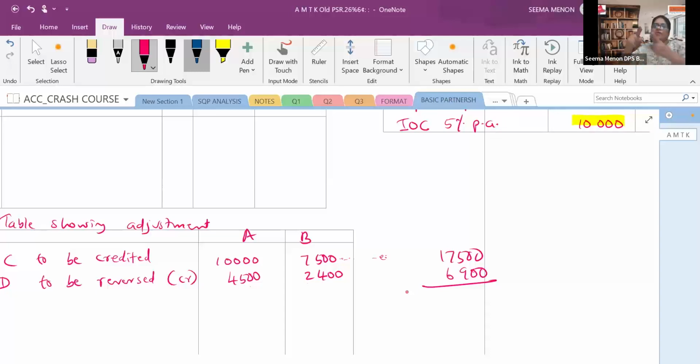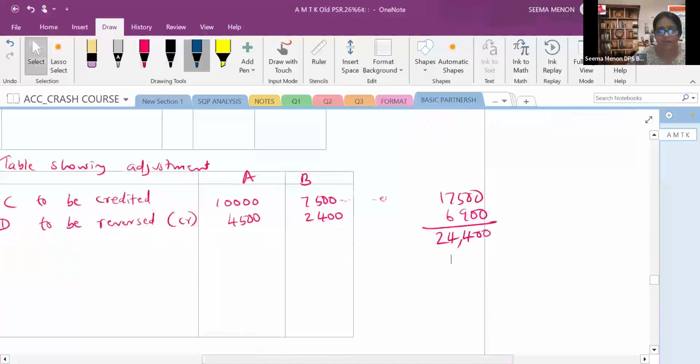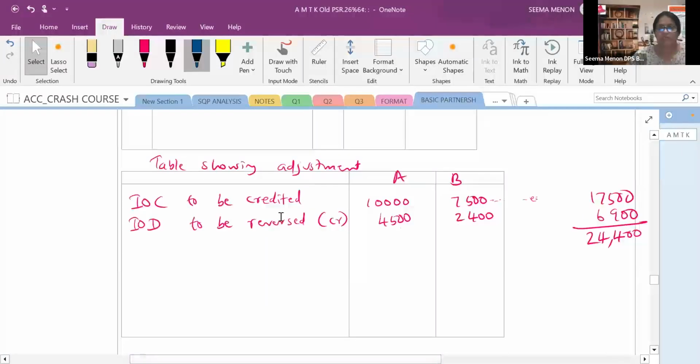So it has gone in the form of profit. Now we will add these two. So while we add these two, 24,400. Clear? This 24,400 to be reversed. Because these are the things actually really to be given to partners. क्या क्या है? इंटरेस्ट ऑन कैपिटल पार्टनर को देना है, आईओडी को रिवर्स करके ये दोनों पार्टनर को देना है.